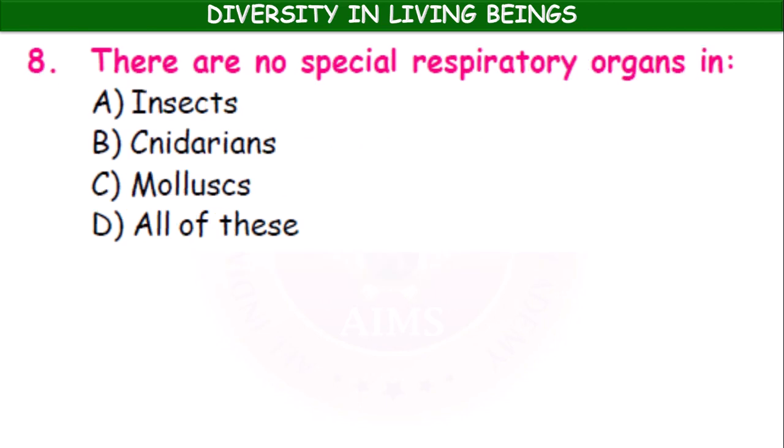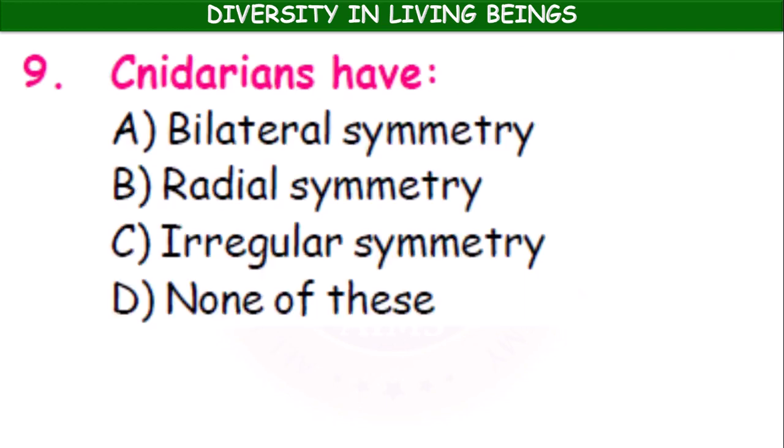There are no special respiratory organs in insects, cnidarians, mollusks, all of these. Cnidarians. Okay, there are no special respiratory organs in cnidarians. Cnidarians means coelenterates. What is the symmetry? Bilateral symmetry, radial symmetry, irregular symmetry. It is the radial symmetry.